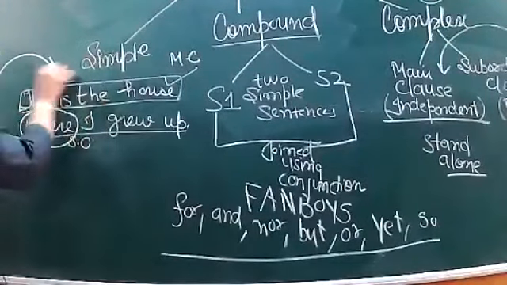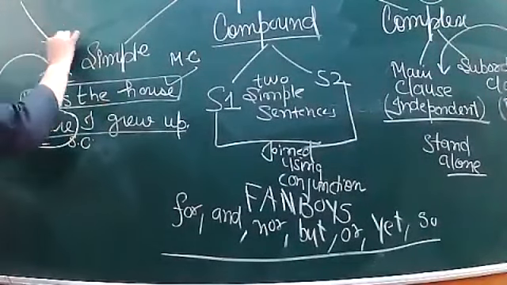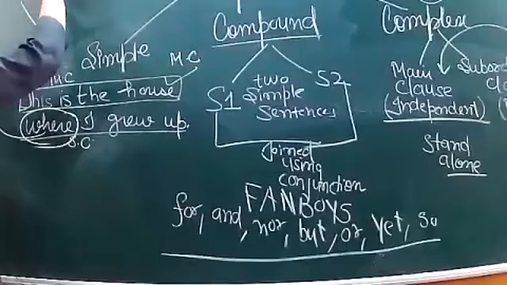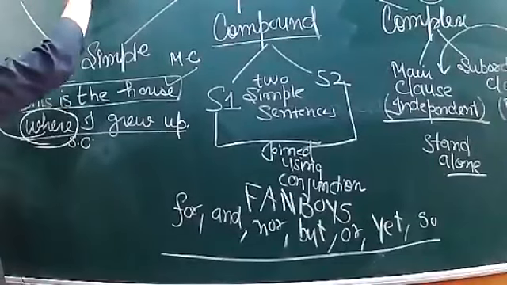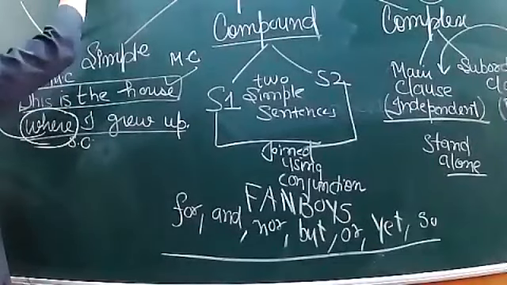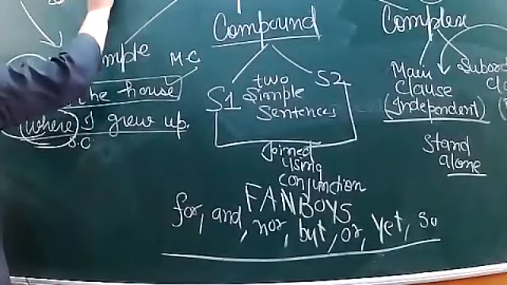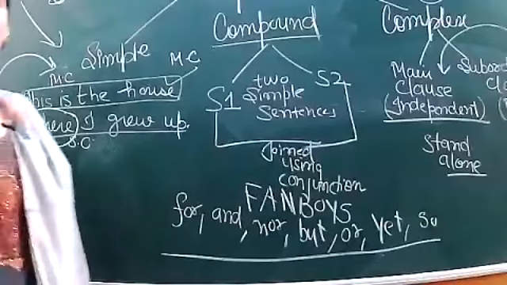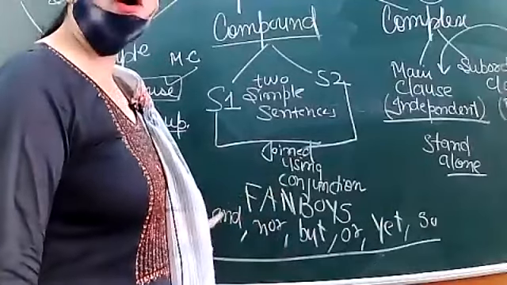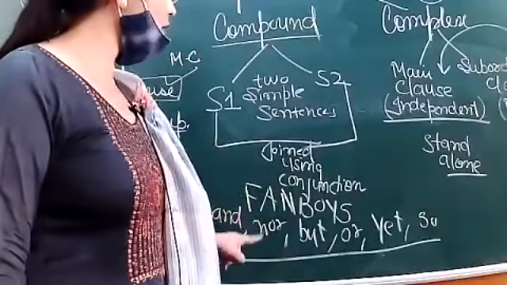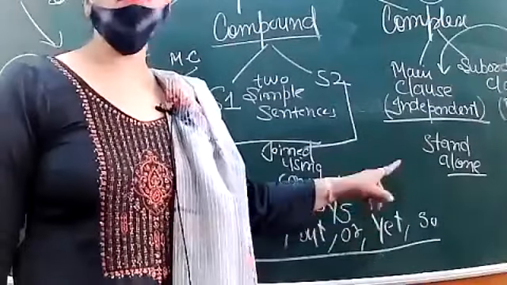Where. So which kind of sentence is that? It is known as a complex sentence.